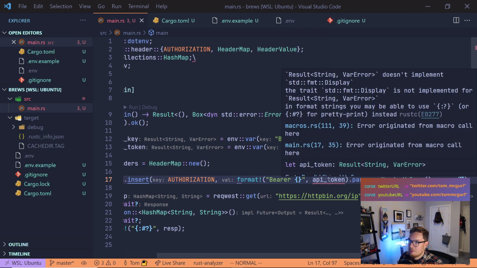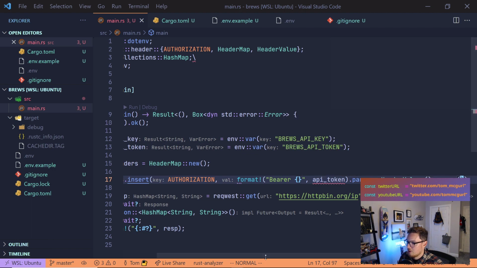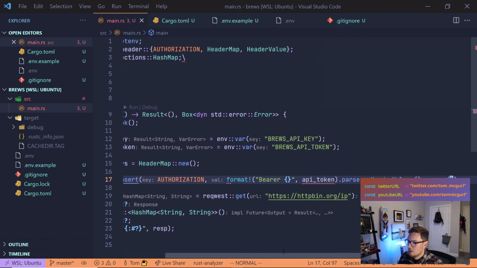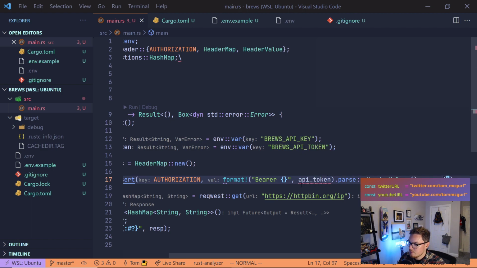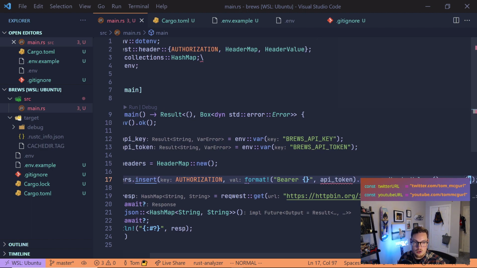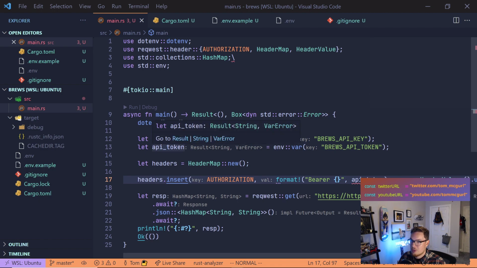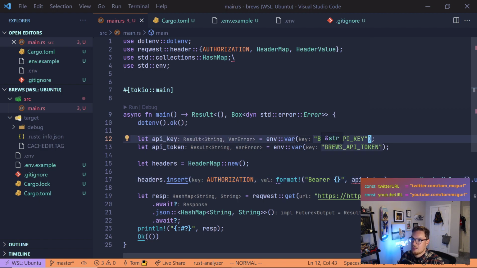It says also here API token. Let me make sure that's the right thing. API token. Yep. Let's see what it says. It says result string var error doesn't implement standard display. The trait display is not implemented on result string var error. In format strings, you may be able to use... So what we can do there is change our thing. Hold on one second. Let's see what we can do here. So, it's because of this. It's because mvar here doesn't return a regular string, it returns a result.